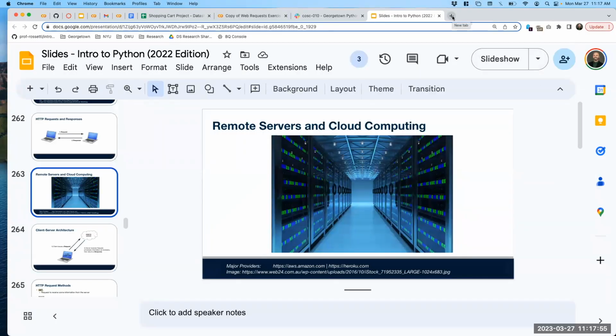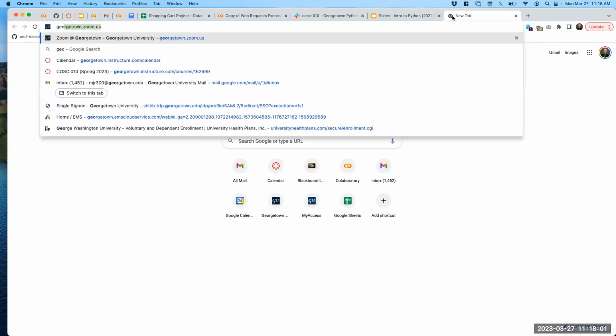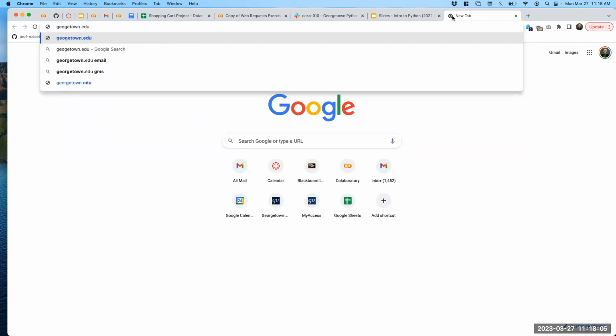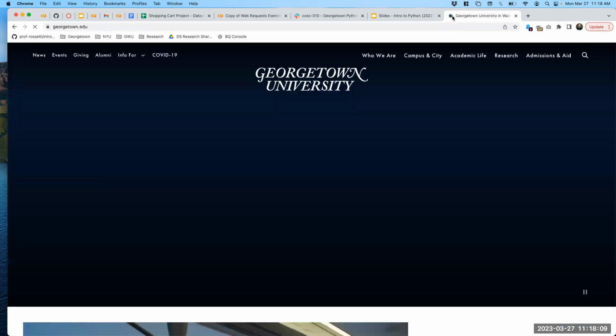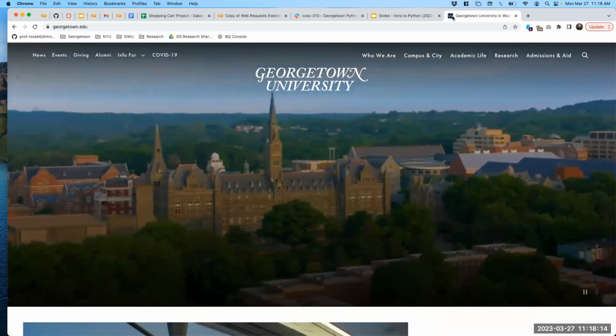All right, so we all know how to use the browser. We all know how to type a URL into the search bar, like georgetown.edu. And then we see a website. Great, it's kind of like magic, but let's unpack this a little bit.